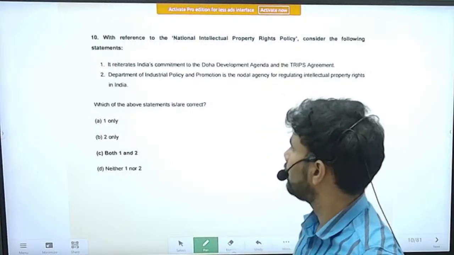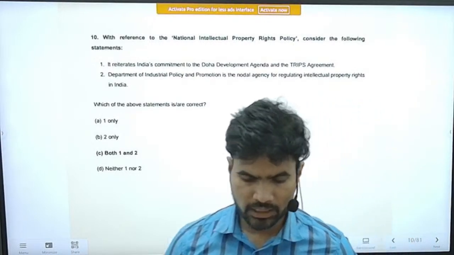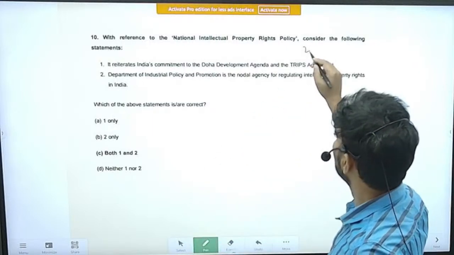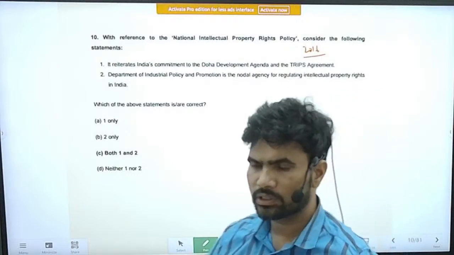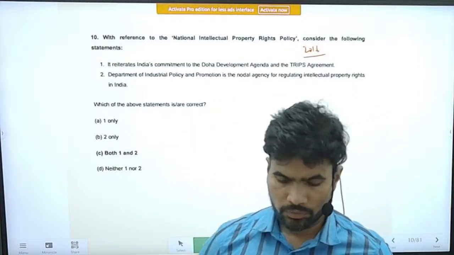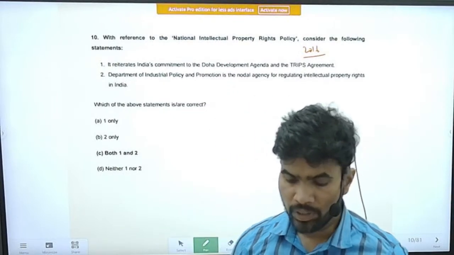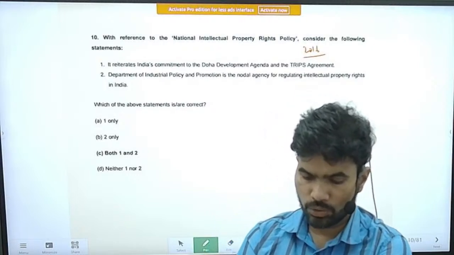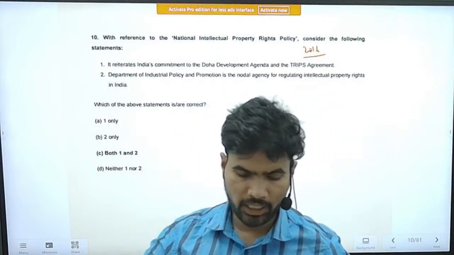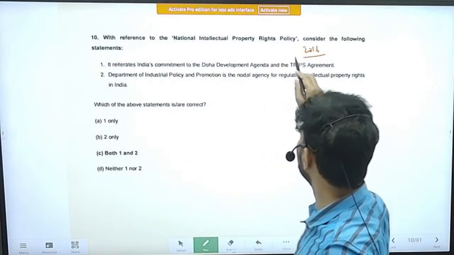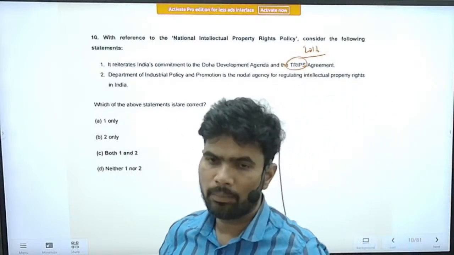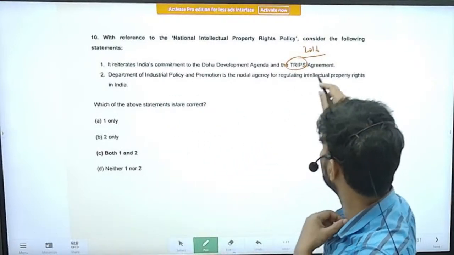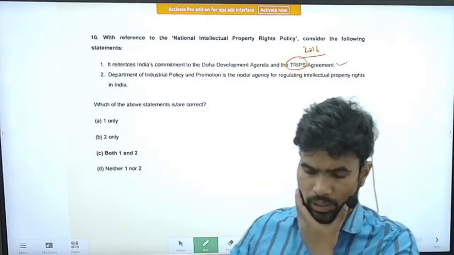Question number 10. With reference to the National Intellectual Property Rights Policy, this policy came in 2016, so straight away you will see a question. You are seeing a question in 2017. With reference to the National Intellectual Property Policy, consider the following statements. Statement 1: It reiterates India's commitment to the Doha Development Agenda and the TRIPS Agreement. You should remember that TRIPS is related to intellectual property rights, the Trade-Related Intellectual Property Rights system. So it is part and parcel of WTO agreements.